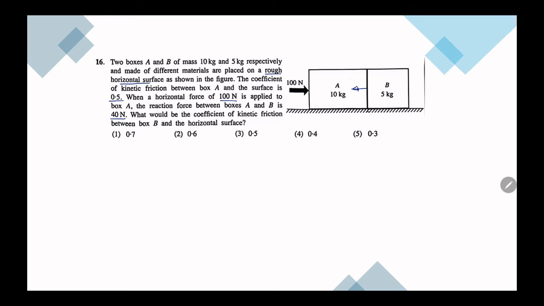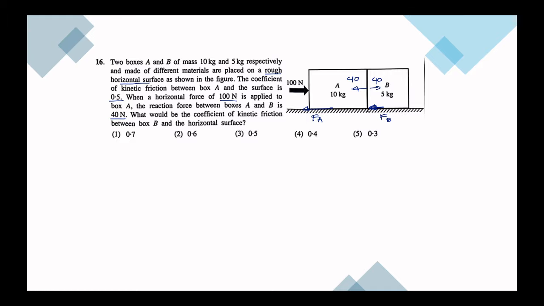So here we get 40 and here we have 40. We need to find what is the coefficient of kinetic friction between the surface. So here we will have friction, right? FB, and here we have FA.